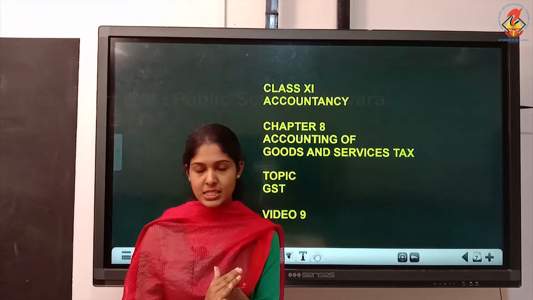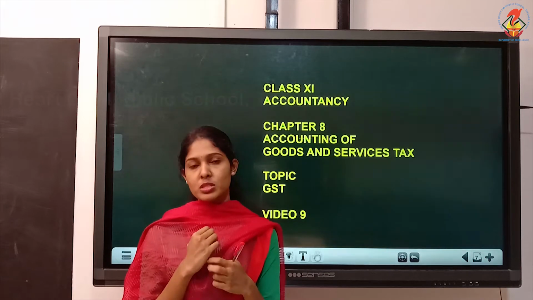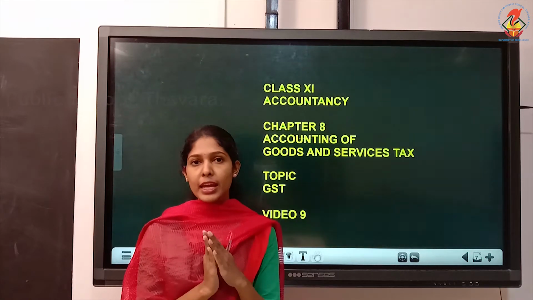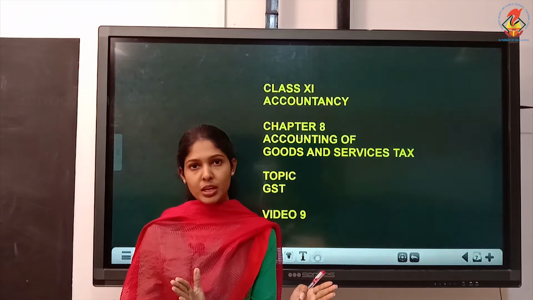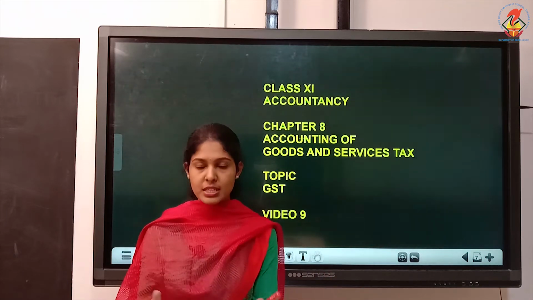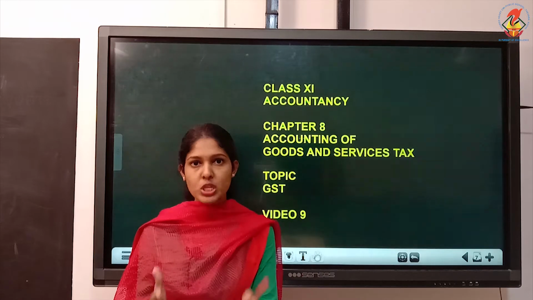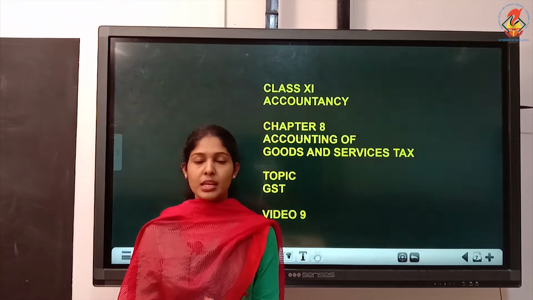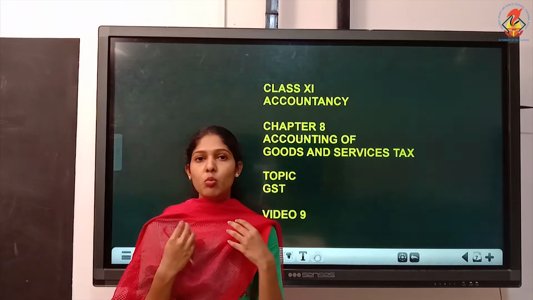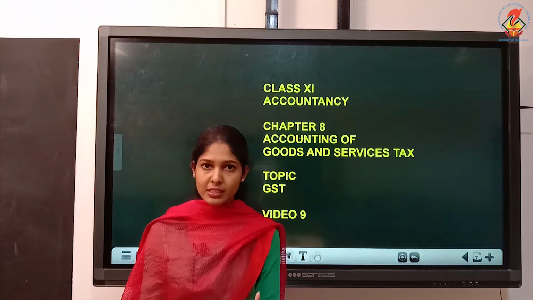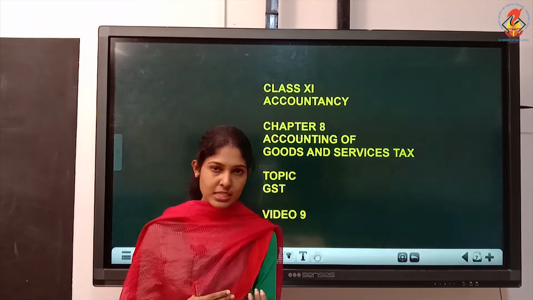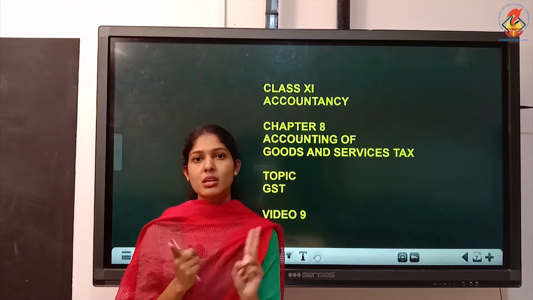The meaning is the same items will be charged the same rate of tax across the country. Understood? Everywhere in every state the same items will be charged the same rate of tax. Previously it was not like that. The same item would be charged different tax rates in different states. So to avoid that, they introduced GST. So that is one tax, one nation.